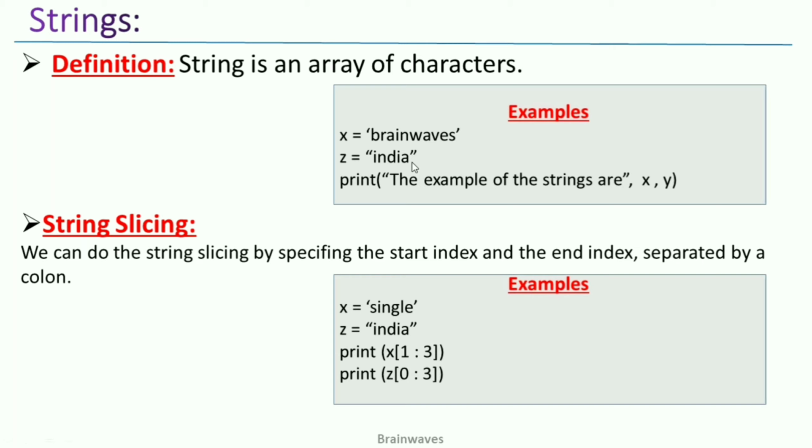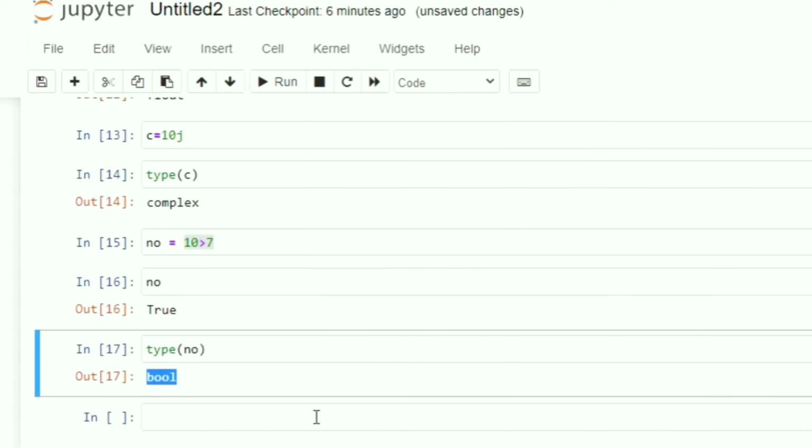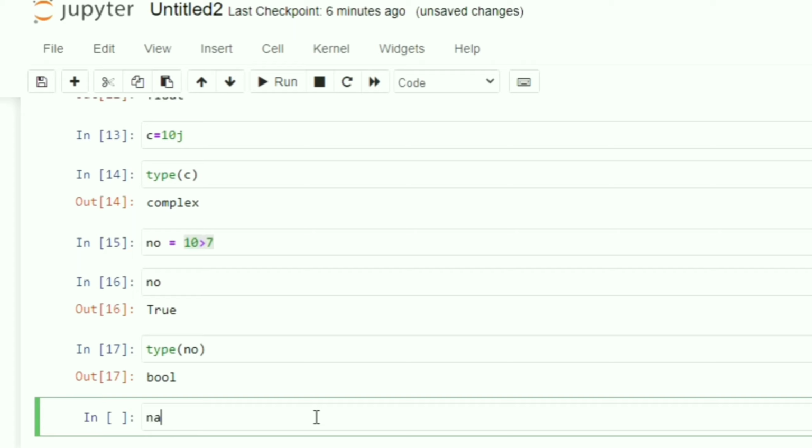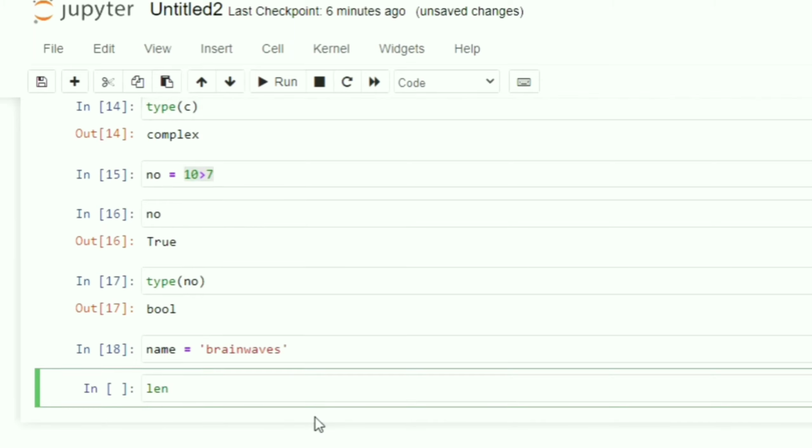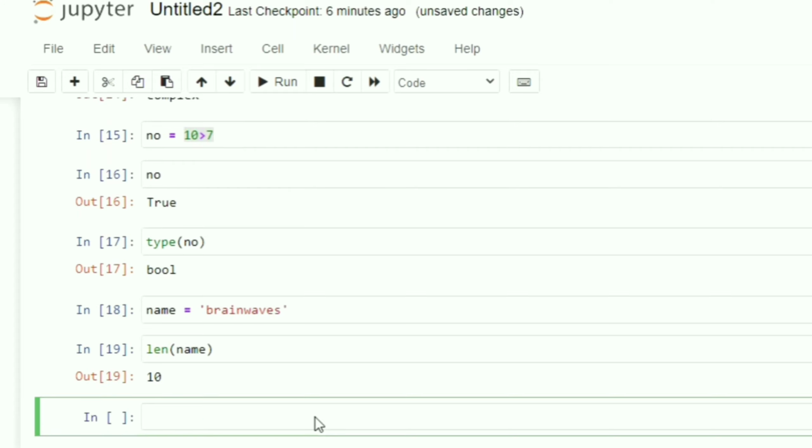What do you mean by string? Let me go back to the Jupyter notebook. So here if I am writing suppose name is equals to brainwaves, and if I want to check the length of this name, it will give me the answer. You can see the length of the string which I have entered here, brainwaves, the total length of this particular string is 10.